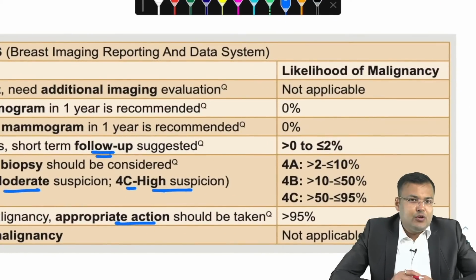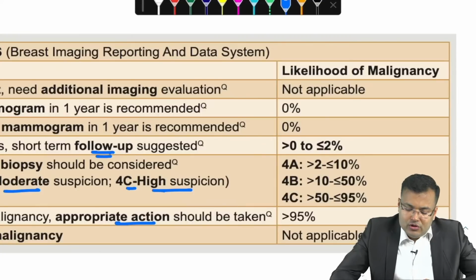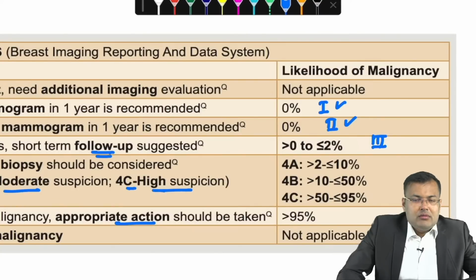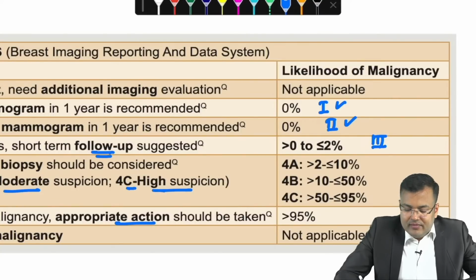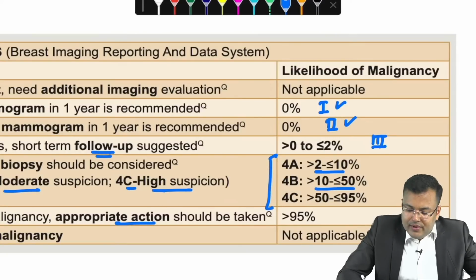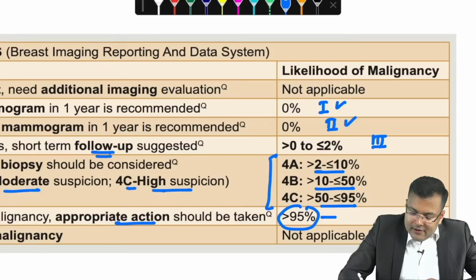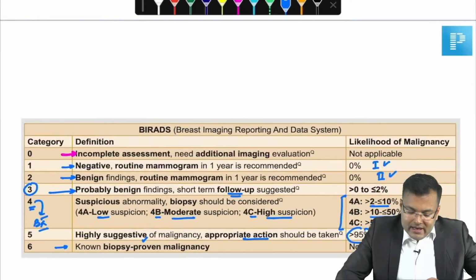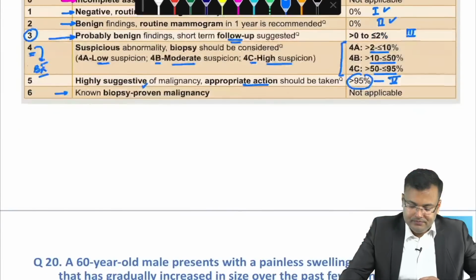Nowadays, they ask you the risk of malignancy. So how much is the risk of malignancy in category 1? 0. Category 2, 0. Category 3, more than 0 to 2%. In category 4, more than 2 to 95%. 4A, more than 2 to 10. 4B, more than 10 to 50. And 4C, more than 50 to 95. If it is category 5, more than 95%. So this is frequently asked in exams.